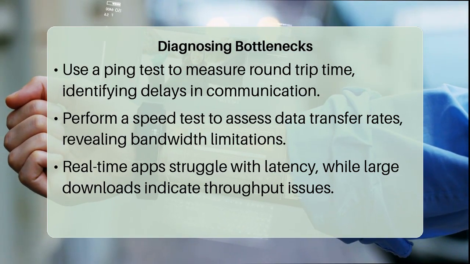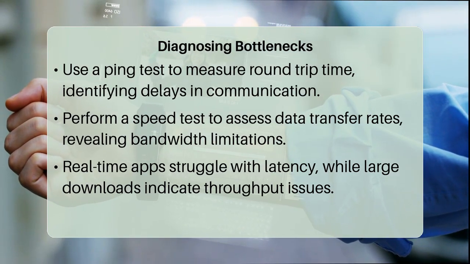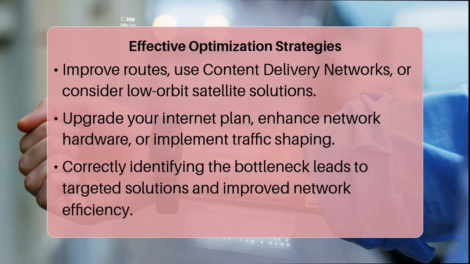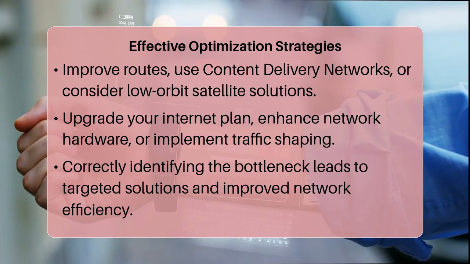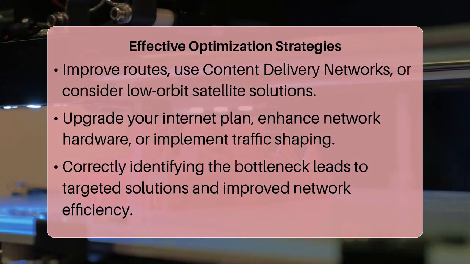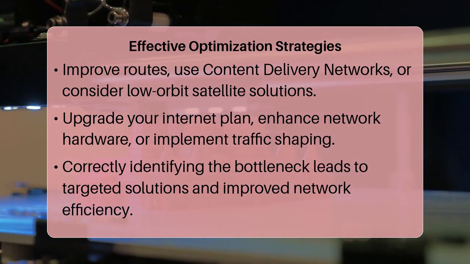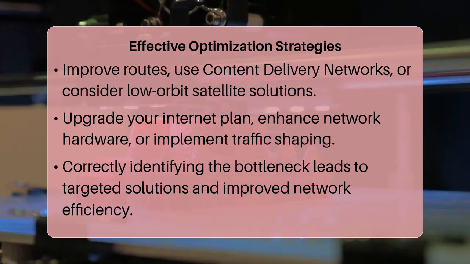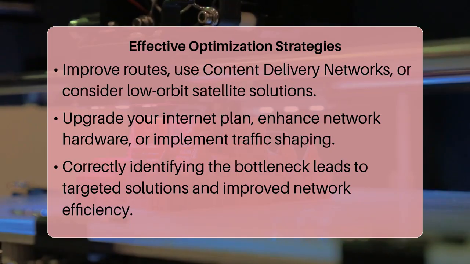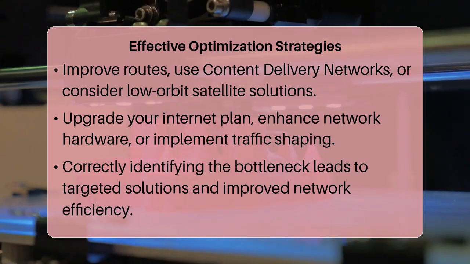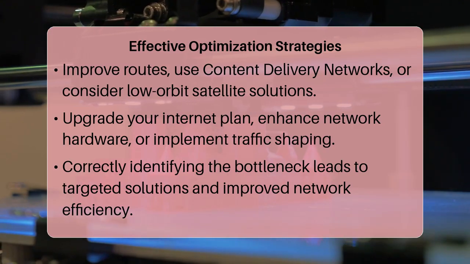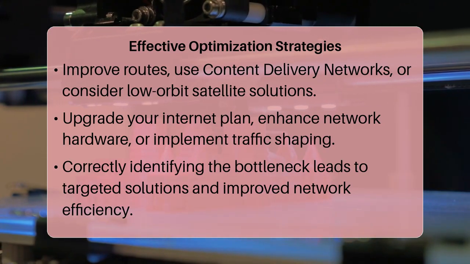Understanding the type of bottleneck helps you apply the correct solution. Improving latency often involves optimizing routing paths, using content delivery networks to bring data closer to users, or even considering lower-orbit satellites. Enhancing throughput typically means upgrading your internet service provider plan, upgrading network hardware like routers and switches, or employing traffic shaping techniques to prioritize critical data flows.